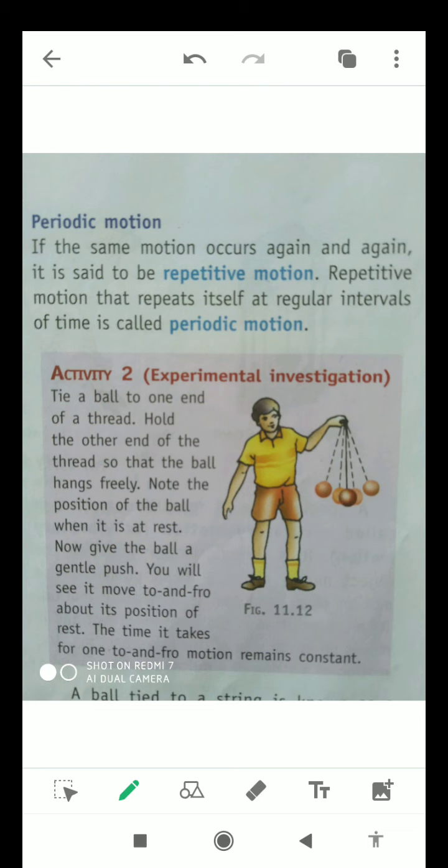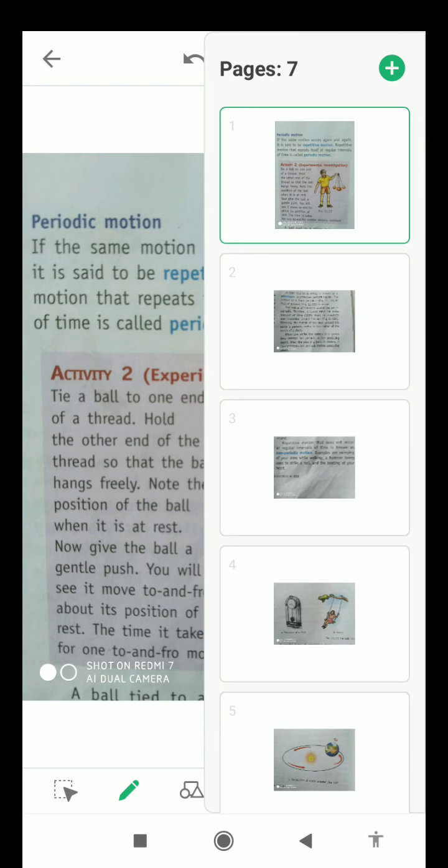Whenever you give it a gentle push, it will move in a to and fro motion. The time it takes for one to and fro motion remains constant. So students, the time will always remain constant in one to and fro motion. Now we will move to the next slide.